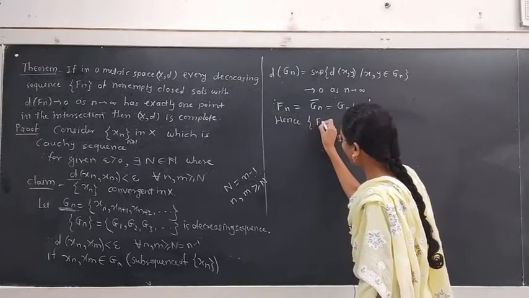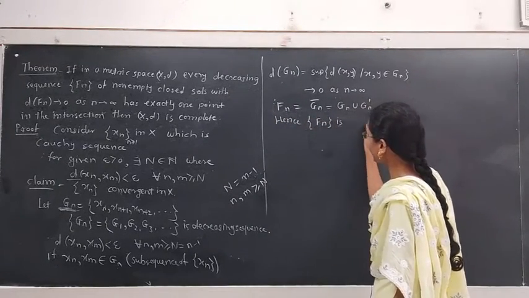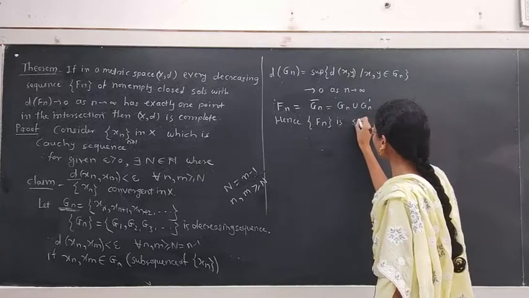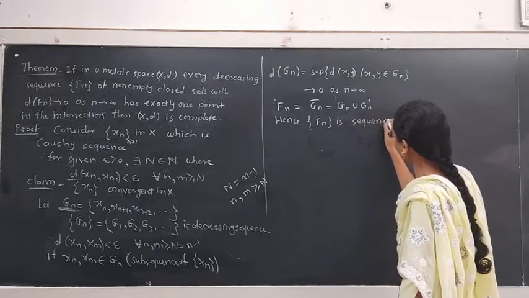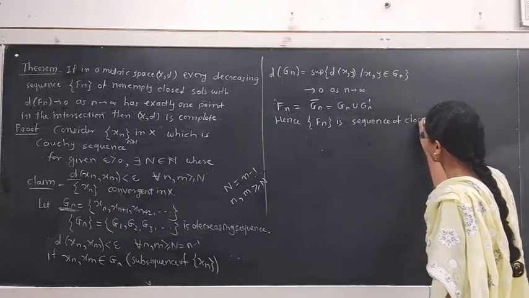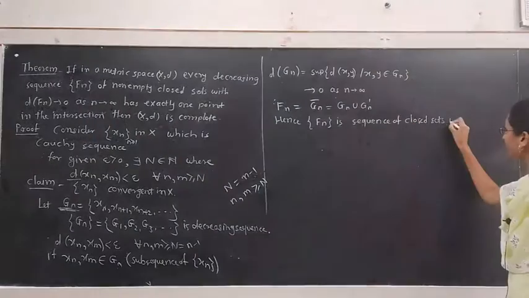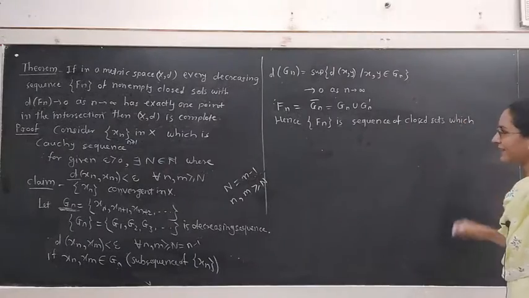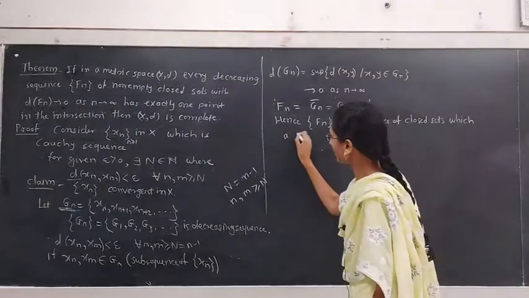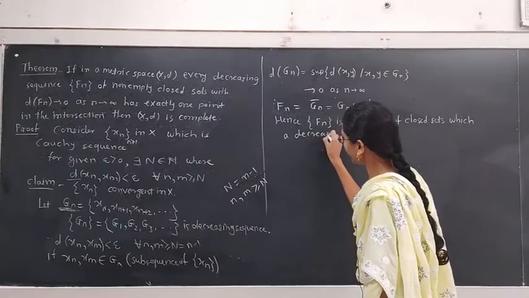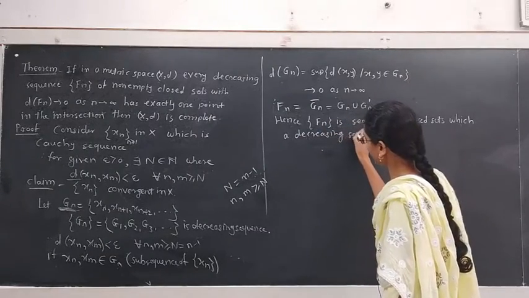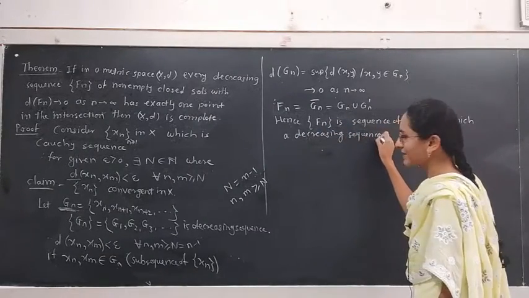the sequence Fn is a sequence of closed sets which is a decreasing sequence. Why is it decreasing?